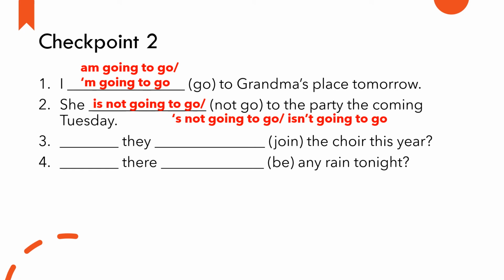Number 3, it's a question. How do you ask a question with be going to? Right. Are they going to join the choir this year? Number 4. How do you complete this question? Yes. Is there going to be any rain tonight? Well done! You have finished recapping the simple future tense.